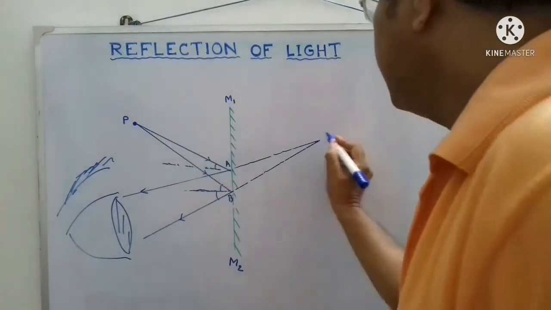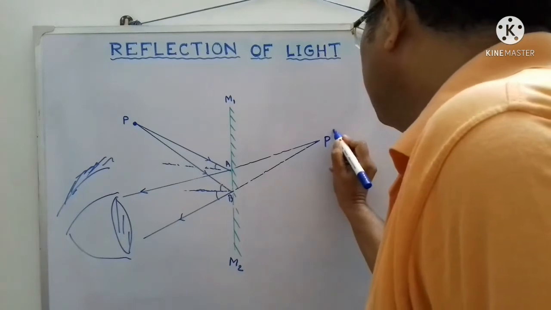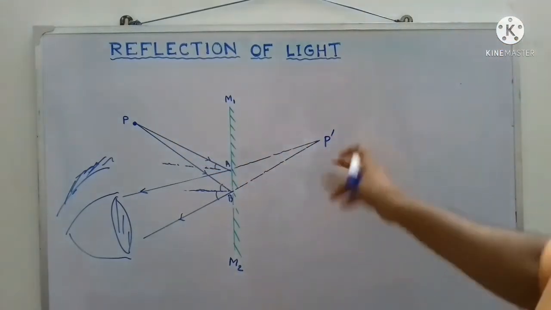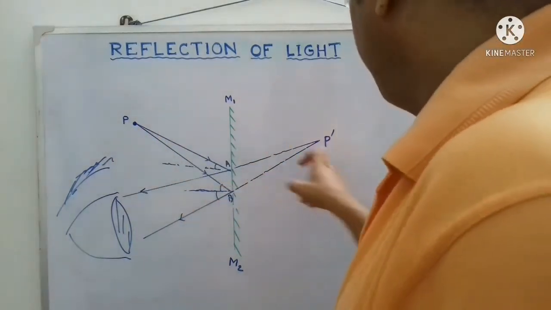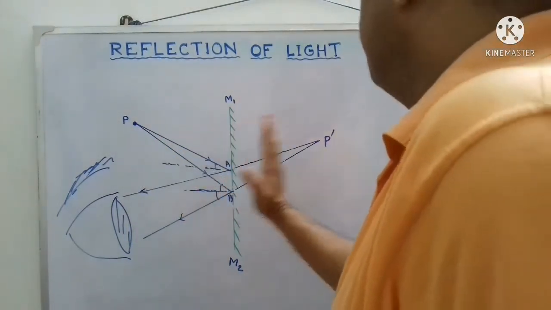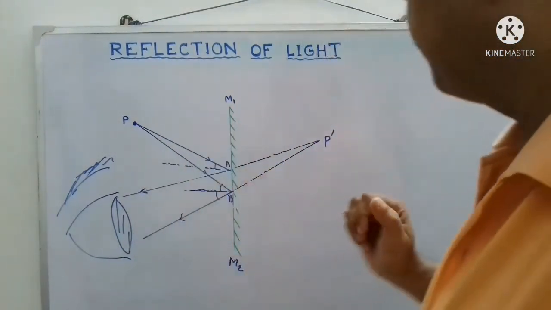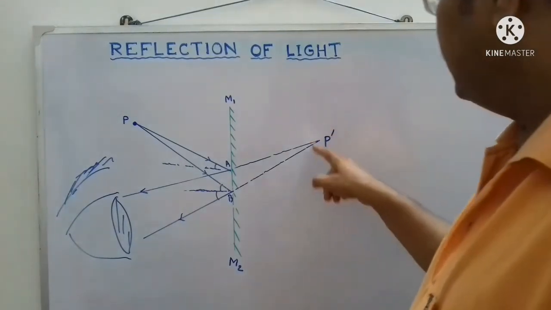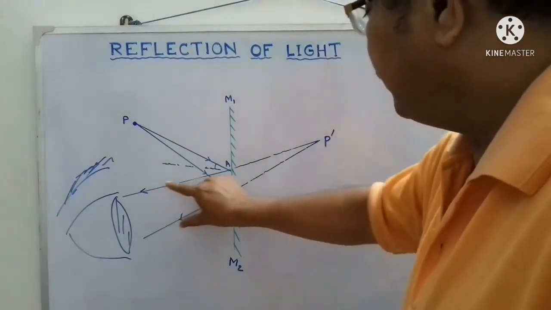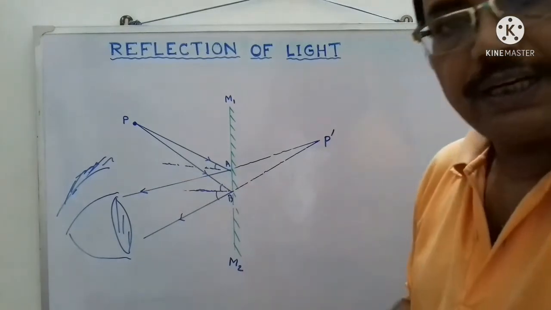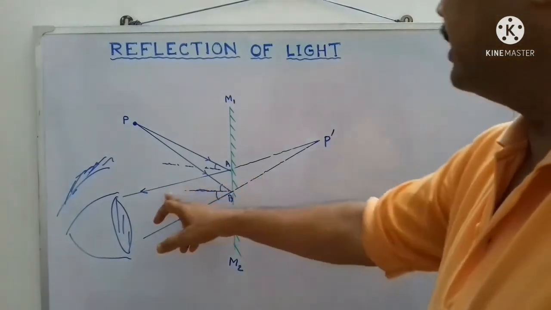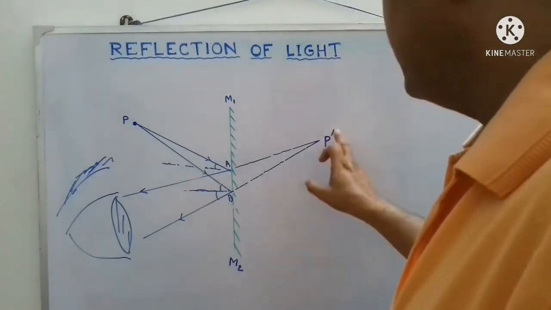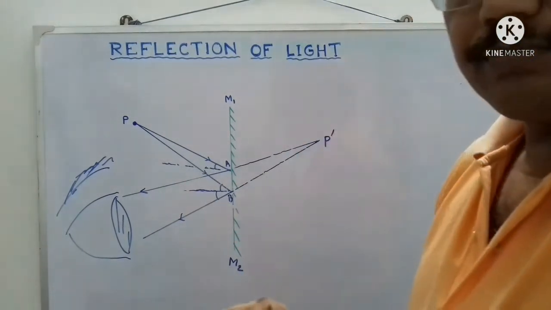This point means it is the image of P. This is P dash. So thus an image of P is formed behind the mirror. But here, as the reflected rays do not actually intersect anywhere, that image is a virtual image.